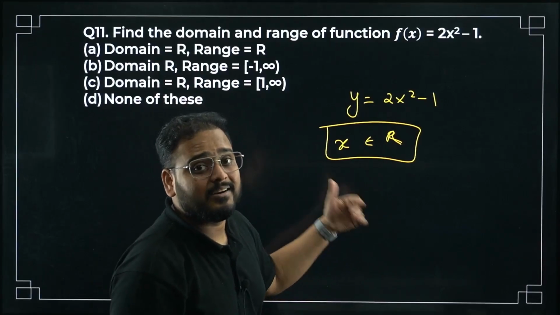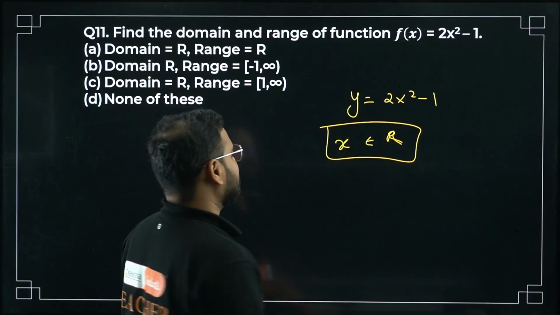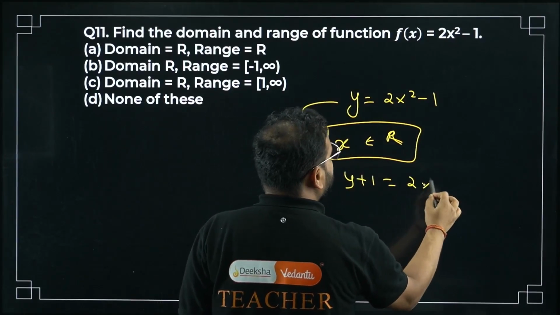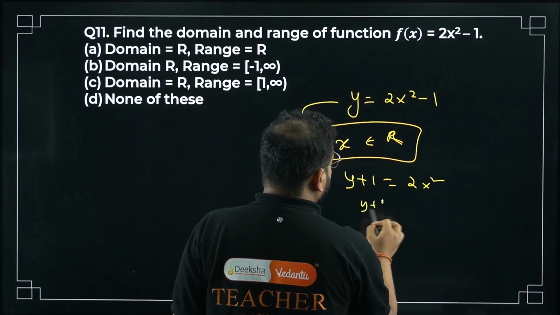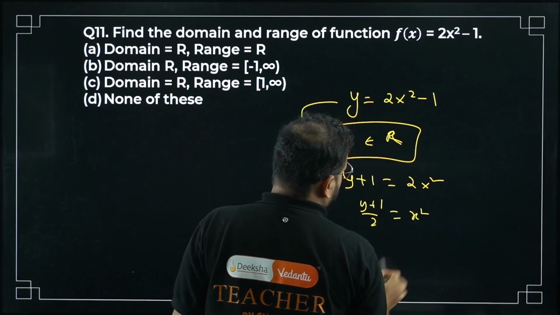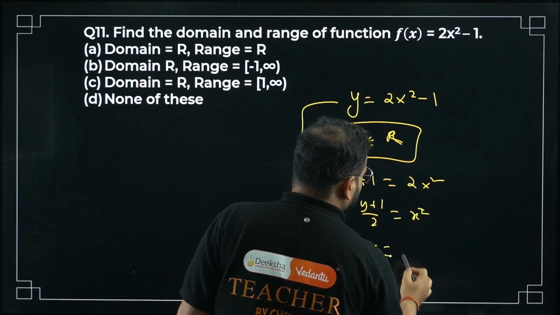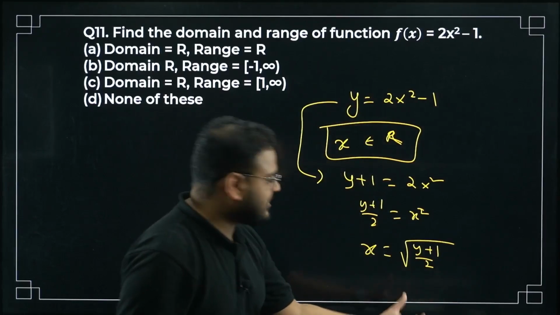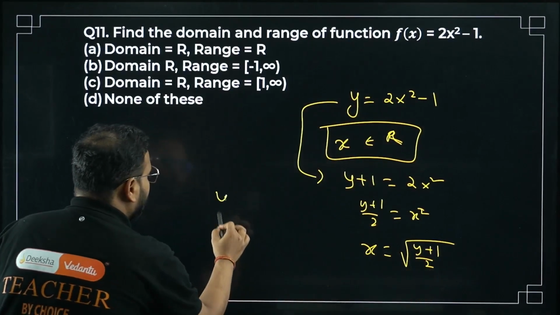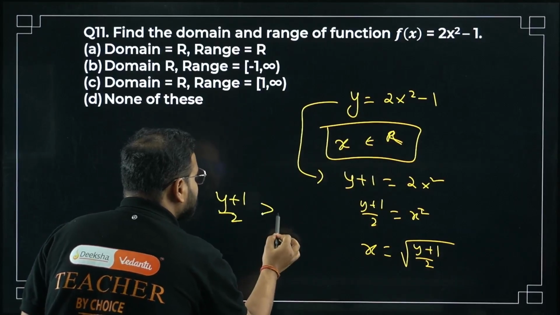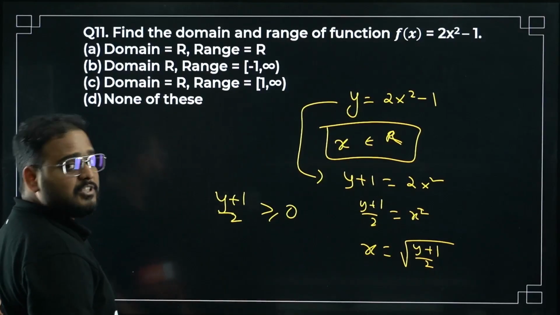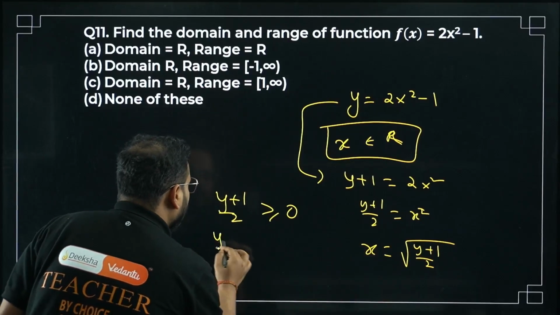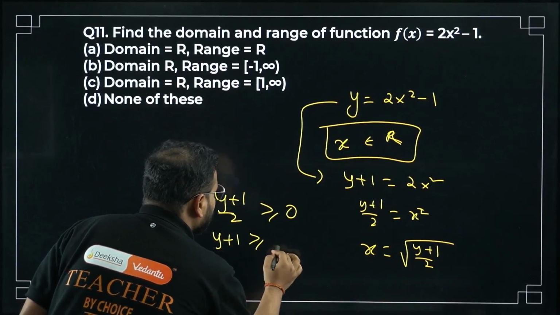What about y, sir? Do one thing. Make x the subject. See the life change. y plus 1 equals 2x square, sir. So (y plus 1) by 2 equals x square, sir. It means x equals root of (y plus 1) by 2. This has to be positive, sir. Zero or positive. Zero can be true, but positive at least. It means y plus 1 should be greater than 0, sir.